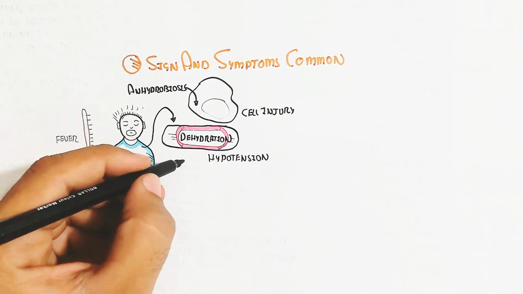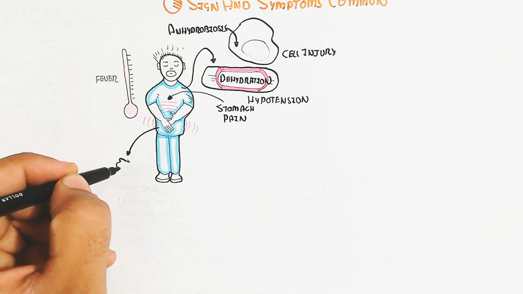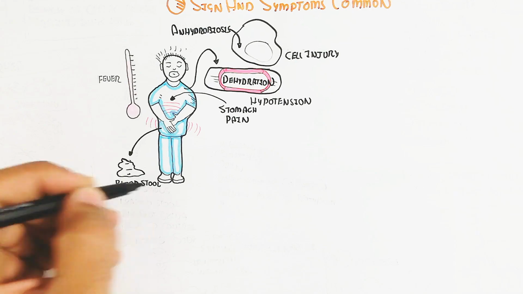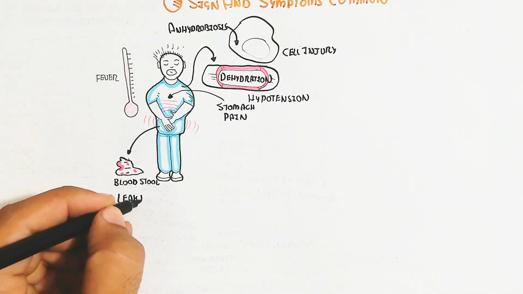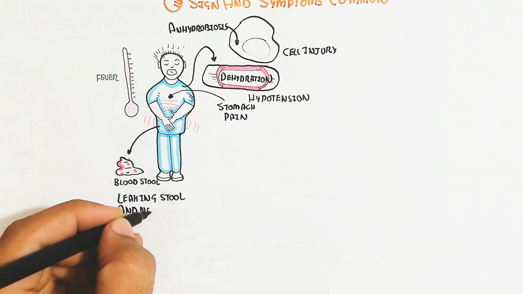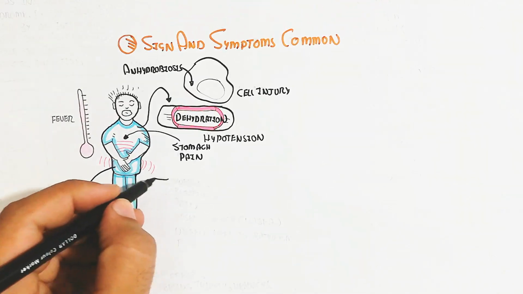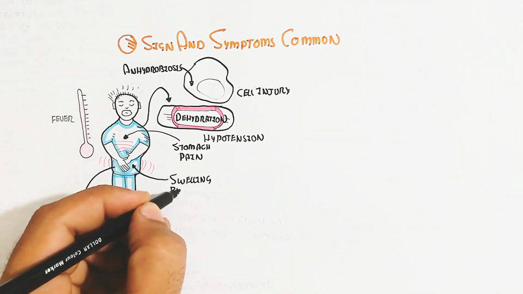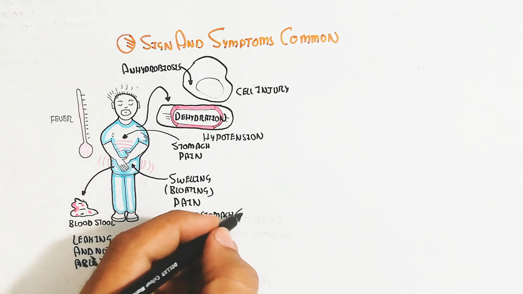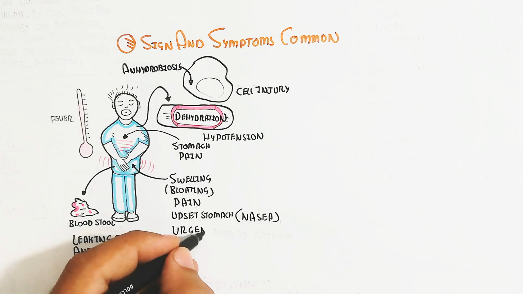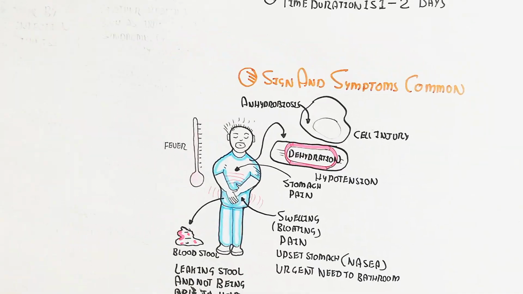Dehydration will lead to hypotension, and stomach pain can arise due to many complications. Swelling of the abdomen is known as bloating, and it can cause blood in the stool, leaking stool and not being able to hold it. Pain and an upset stomach lead to nausea and an urgent need to go to the bathroom.